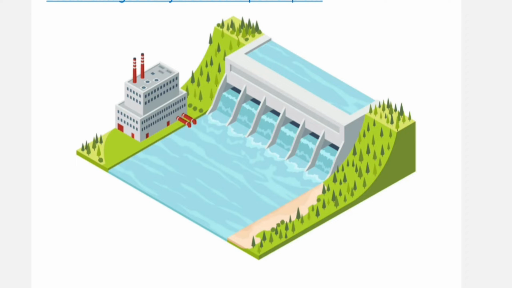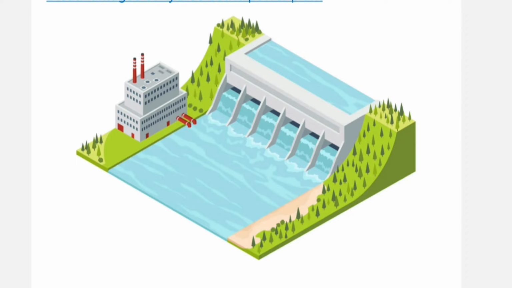Next, disadvantages of hydroelectric power plant. First of all, the initial installation cost is very high. The construction period is quite large, approximately 10 to 15 years. Generation of power is directly dependent on the availability of water, which may vary from season to season.